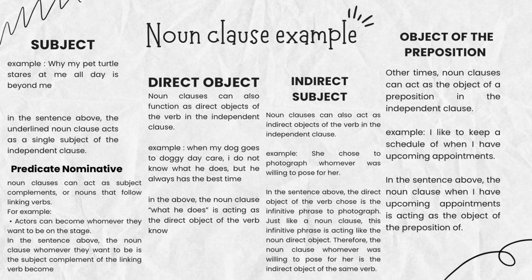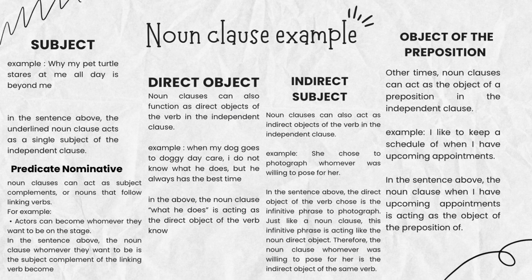Indirect object. Noun clause can also act as the indirect object of the verb in the independent clause. Example: She chose to photograph whomever was willing to pose for her. In the sentence above, the direct object of the verb is the infinitive phrase to photograph. Just like a noun clause, this infinitive phrase is acting like a noun direct object. Therefore, the noun clause whomever was willing to pose for her is the indirect object of the same verb.